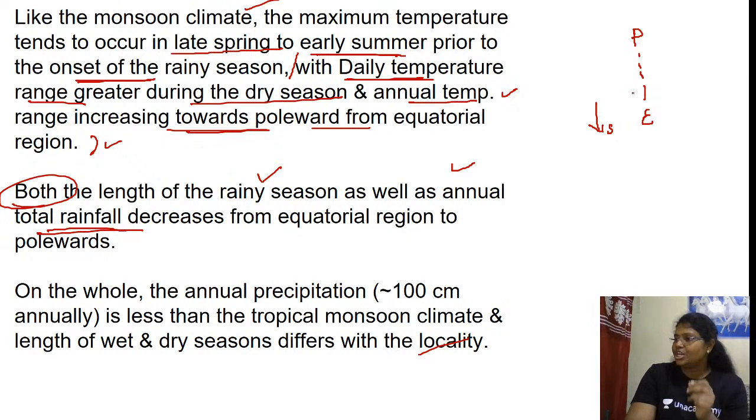The rainfall, naturally you know this, decreases from the equator towards the poles. Yes or no? From the equator to subtropical, then temperate and polar regions. So the rainfall decreases from the equator towards the poles.